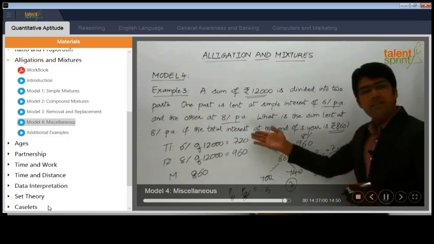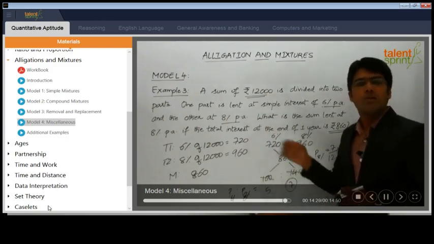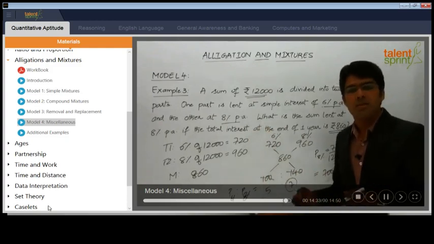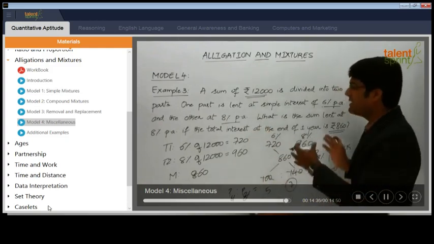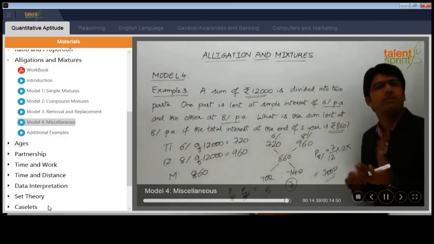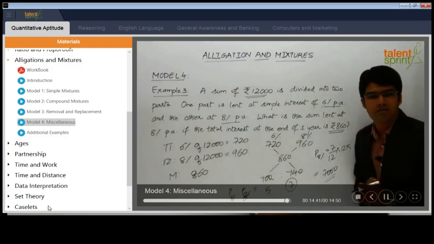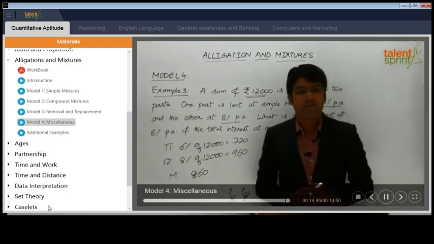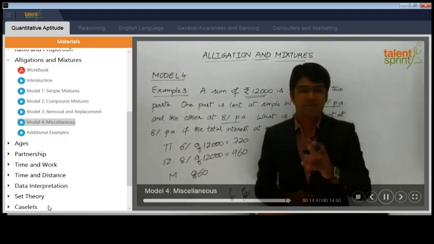So we have seen the regular way of solving this question in the topic of simple and compound interest, where we use two equations and solve them to get the required answer. But here we can solve the same question using the alligation rule. So you can apply any of these two methods based on whatever is comfortable for you. So that's all from this topic of alligations and mixtures. Practice well on these questions. See you in the next session.